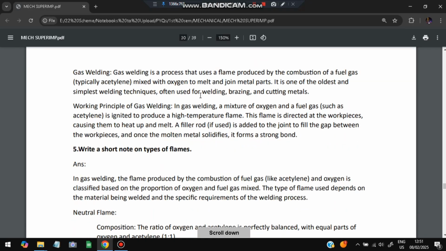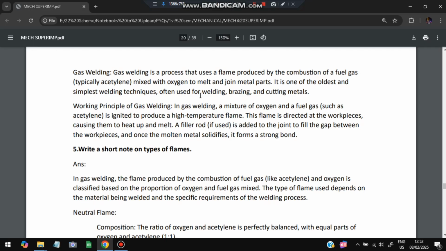Gas welding is a process that uses a flame produced by the combustion of a fuel gas mixed with oxygen to melt and join the parts. The working principle is as follows: acetylene is ignited to produce a high temperature flame. This flame is directed at the workpieces, causing them to heat up. A metal filler rod, if used, is added to the joint to fill the gap between the workpieces, and once the molten metal solidifies, it forms a strong bond.